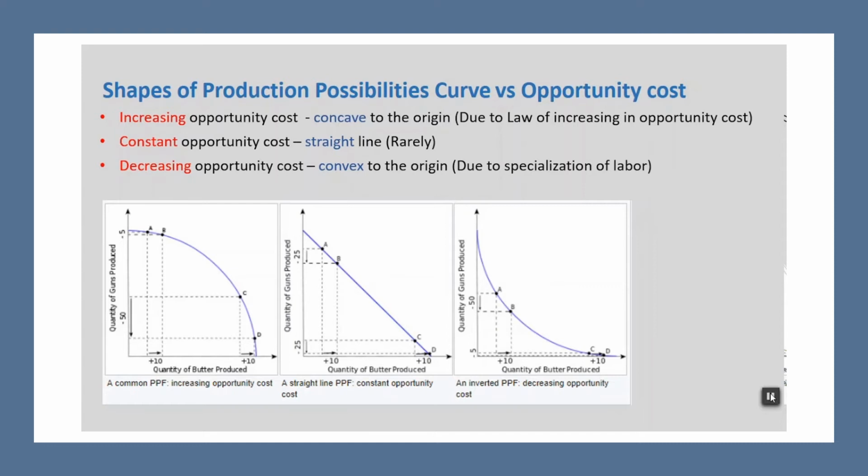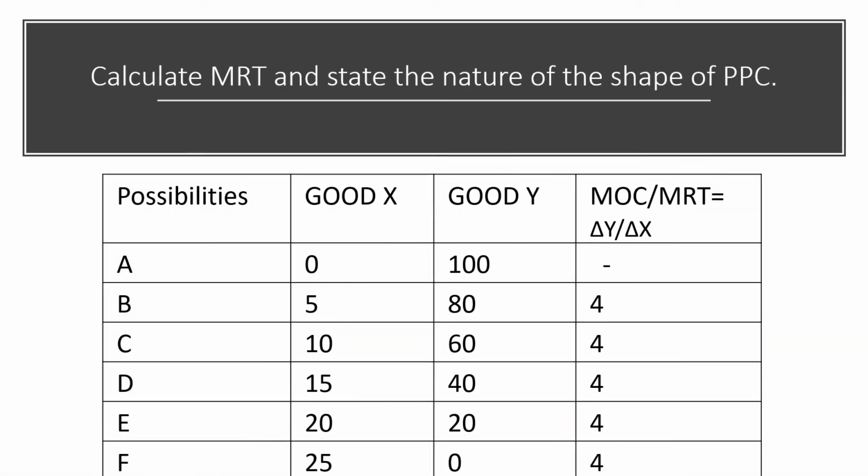And don't forget this: on the y-axis, the sacrificing good is depicted and on the x-axis always the gaining amount of the good is depicted, whatever the case would be, either concave, convex or the straight line downward sloping. On the basis of these shapes of the production possibility curve, we are moving to the next numerical, that is the calculation of MRT. So let's learn how we can calculate MRT.